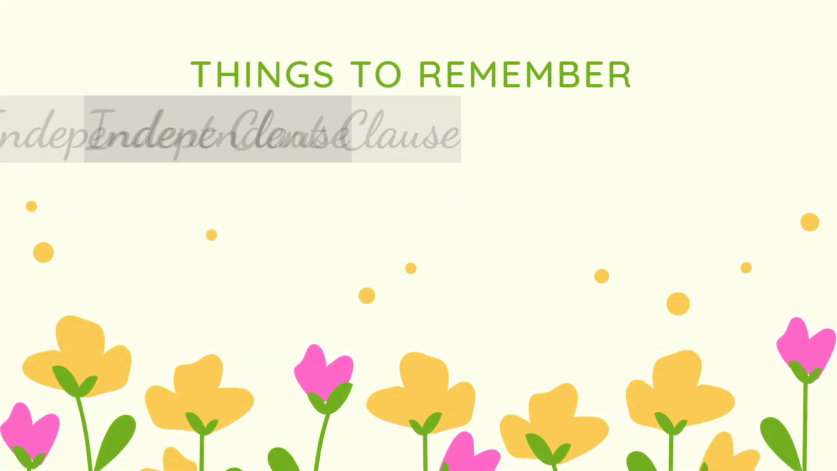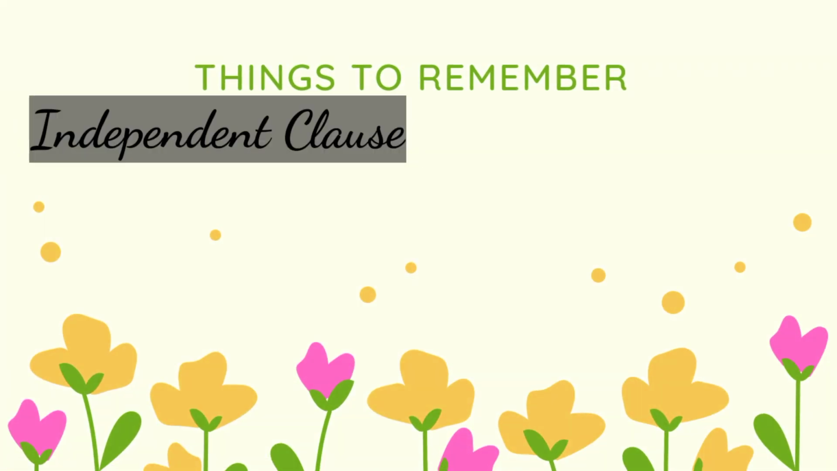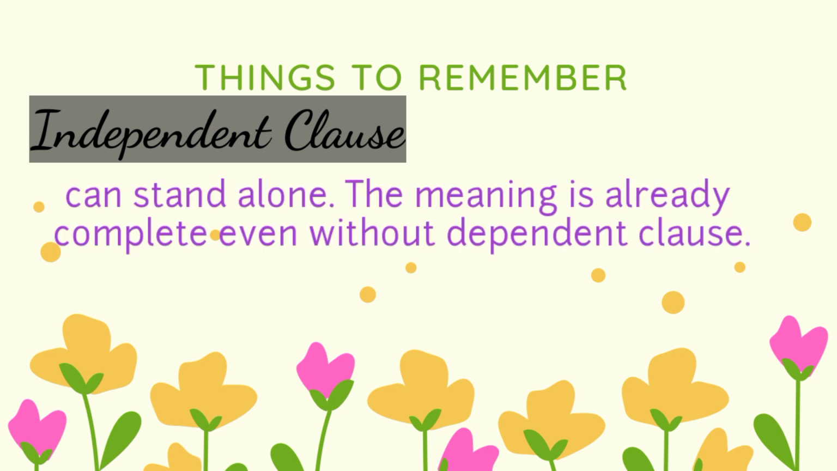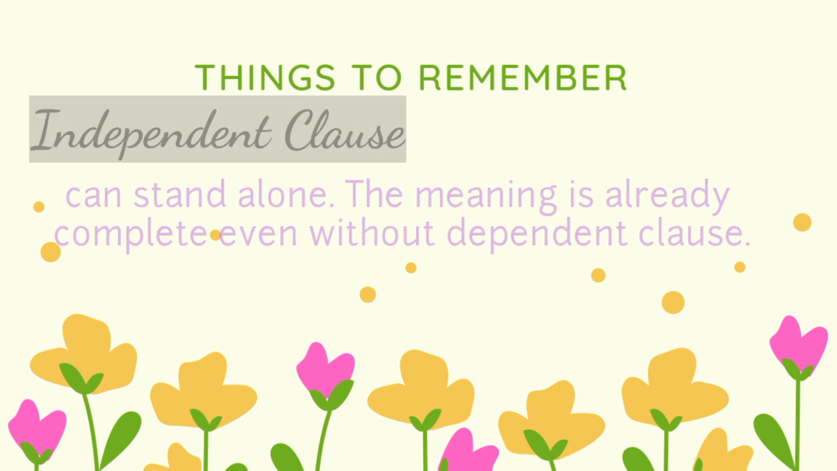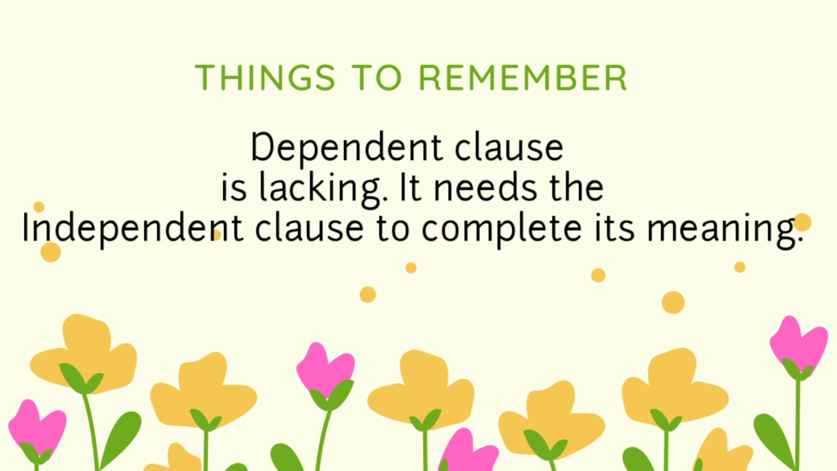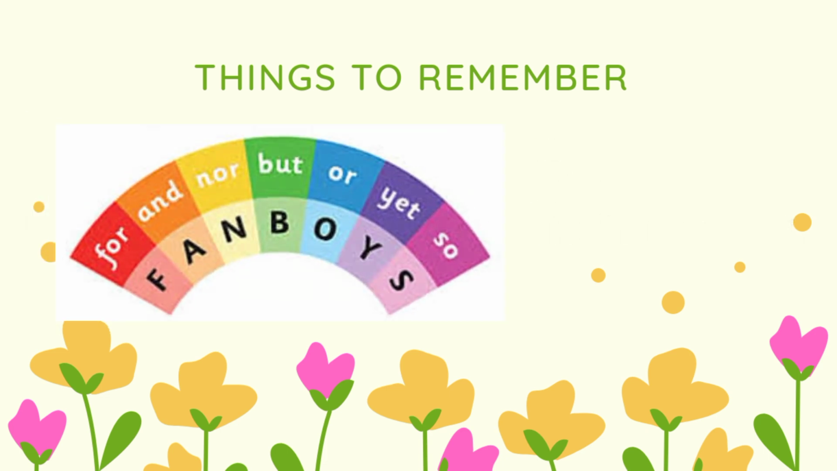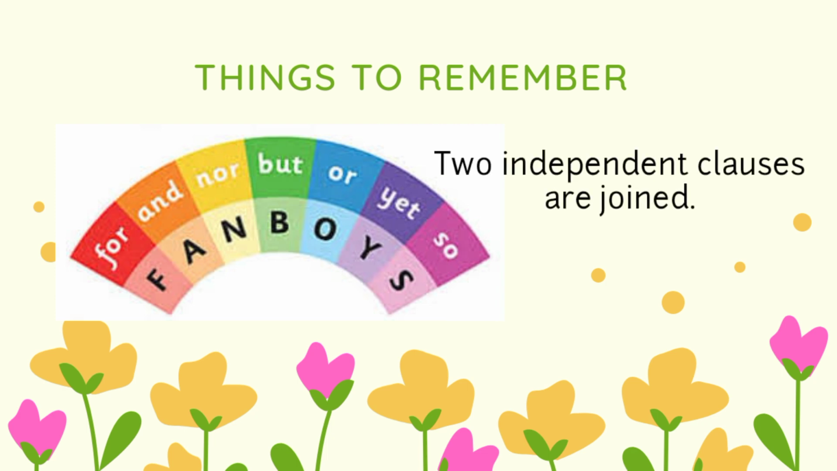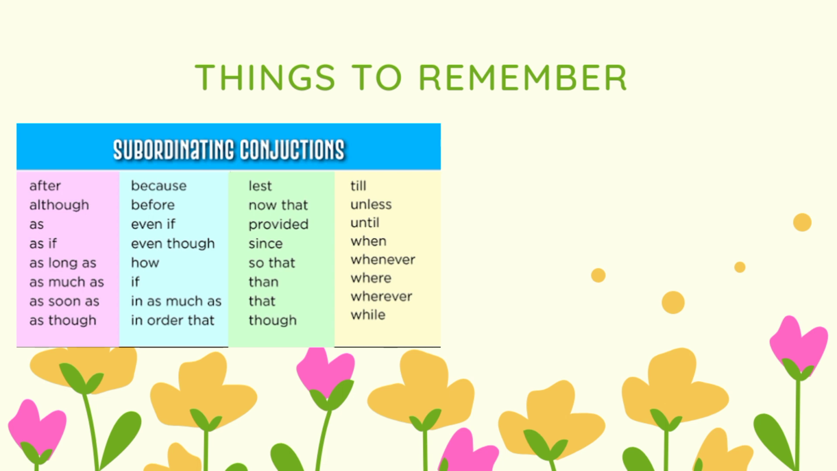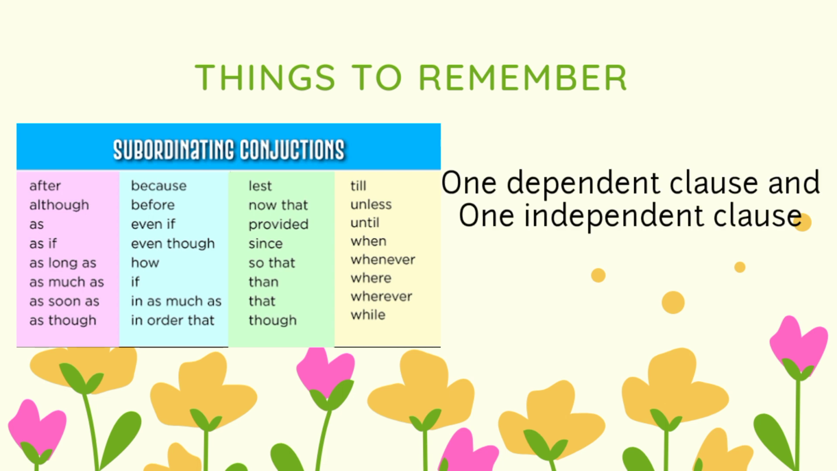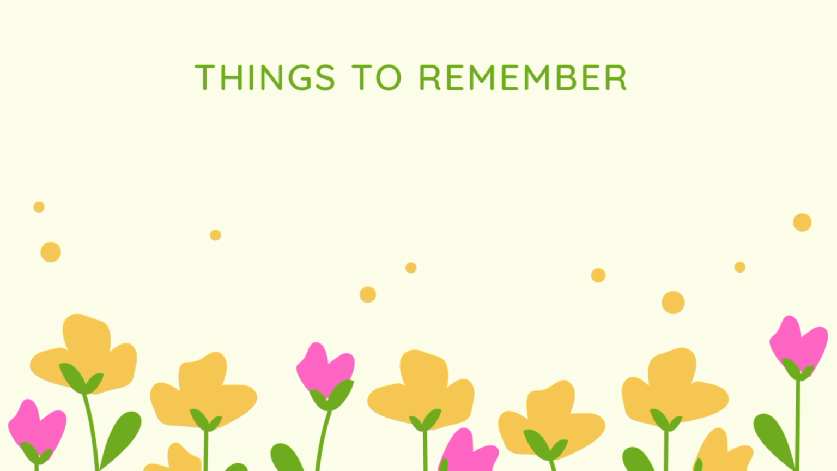These are the things you should not forget about your lesson. Independent clause: it has a complete meaning and can stand alone. Dependent clause: it needs the independent clause to complete its meaning. If one of the fanboys is used, two independent clauses are joined. If one of the subordinating conjunctions is used, one is a dependent clause that begins with a subordinating conjunction and the other part of the sentence is an independent clause.